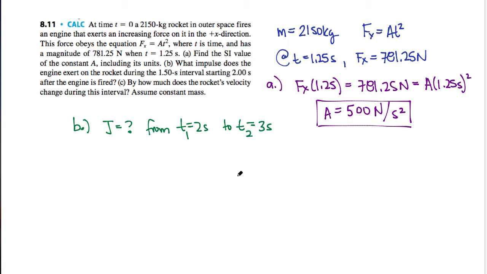So how do I find the impulse? Well, first off, I have a force function here. So how does impulse relate to force? Well, impulse is change in momentum. Force, we know, or net force rather, is equal to the rate of change of momentum with respect to time. So how do we get from this dp dt derivative to an actual change in momentum? Well, you guessed it. We have to integrate. So impulse is the integral of Fx dt.